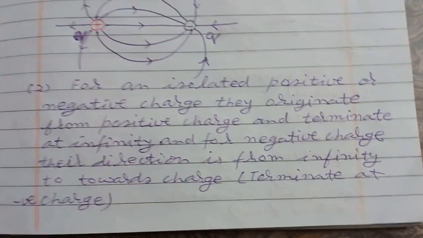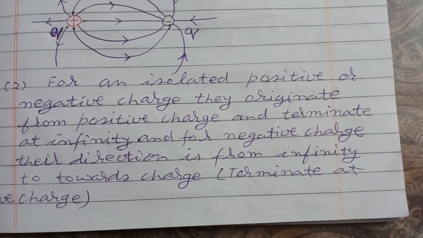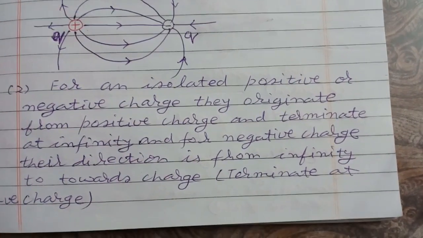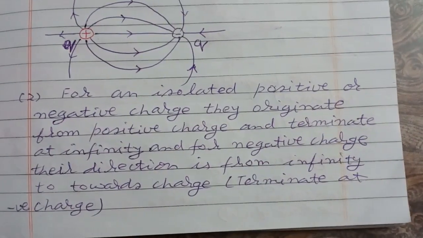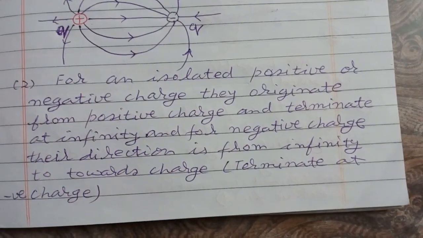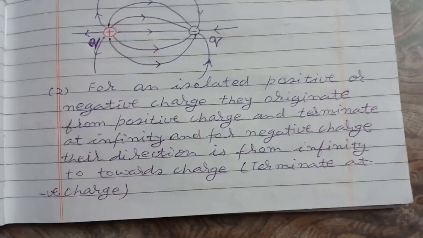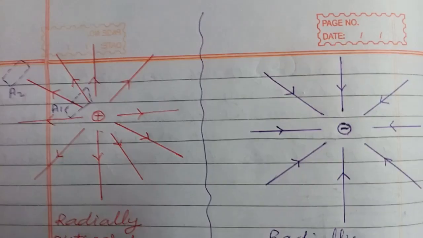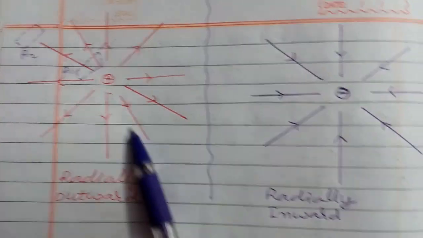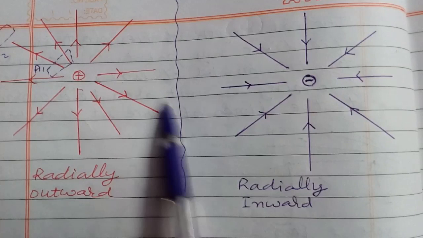For an isolated positive or negative charge, they originate from positive charge and terminate at infinity, and for negative charge, their direction is from infinity towards charge, that is they terminate at negative charge. As you may see here, these are field lines due to plus q charge.